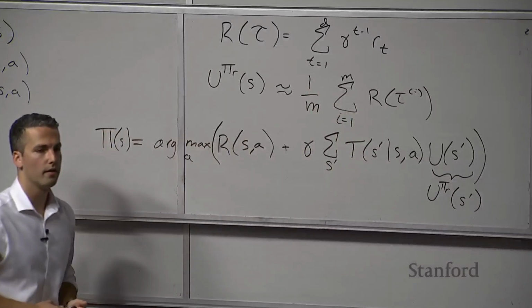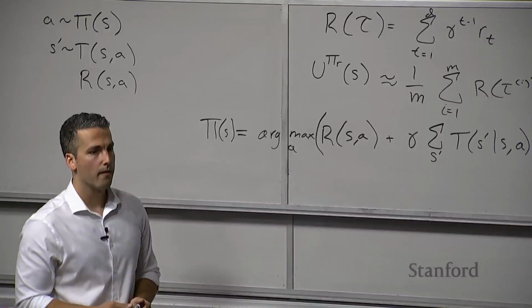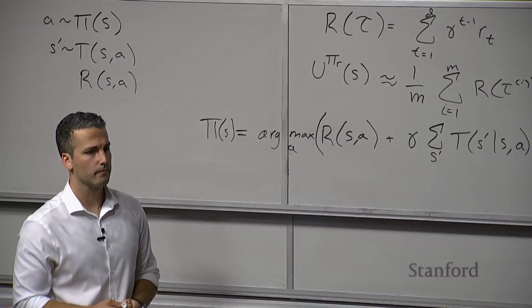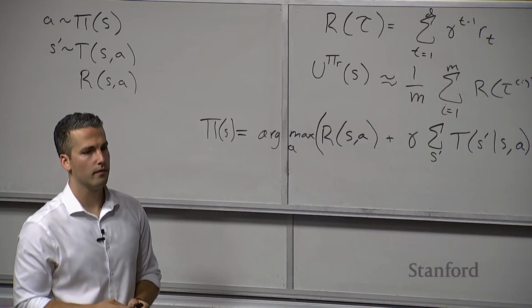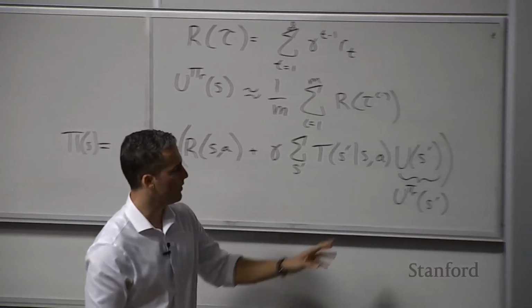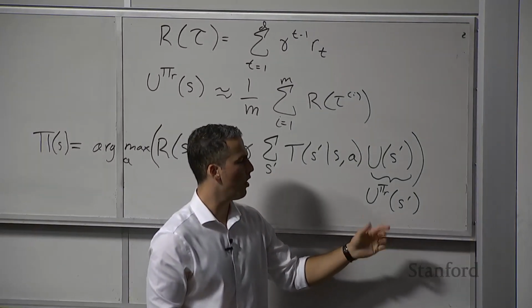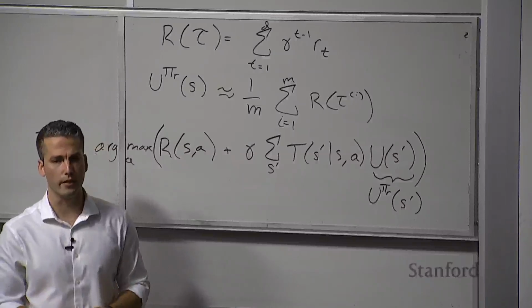How can we substitute in the utility of the rollout policy pi when we may not go to all the possible states that it actually does transition to? Yeah, that's a great question. The question was, how can we use this substitution when our rollouts might not go to all of the possible states that you could transition to?